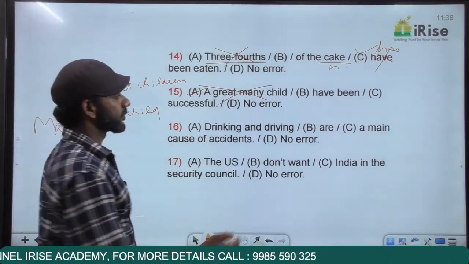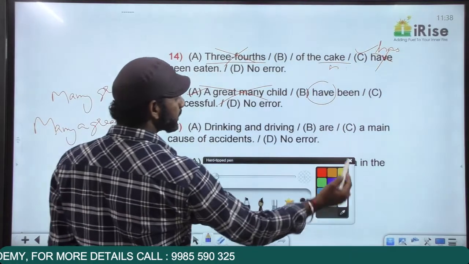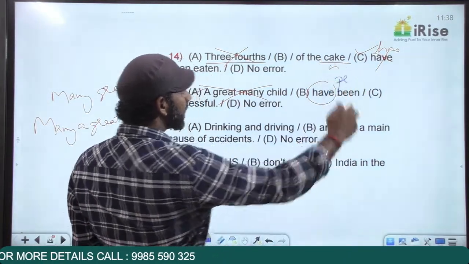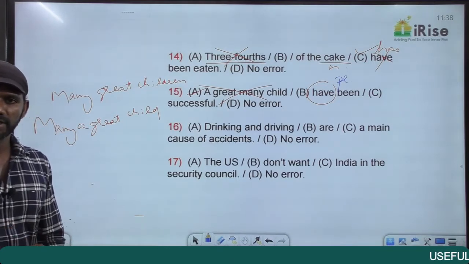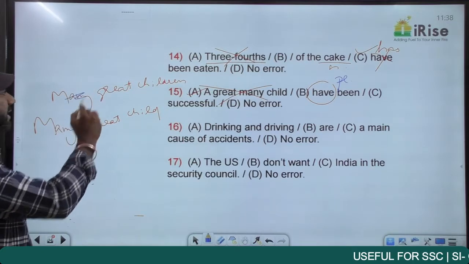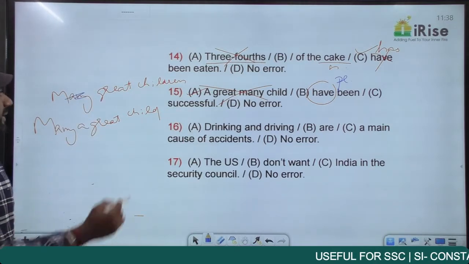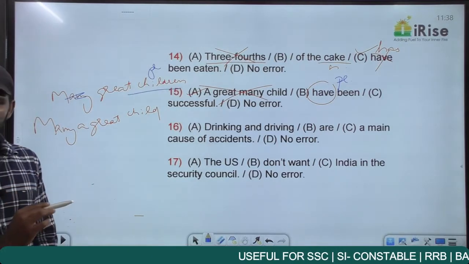Have been successful. The verb in the sentence is have, and have is a plural verb. If the verb is plural, the subject must also be plural. Subject plural, verb plural; subject singular, verb singular. Many great children, forget about many. The noun here is great children, plural. The verb is also plural, have. So it must be many great children.